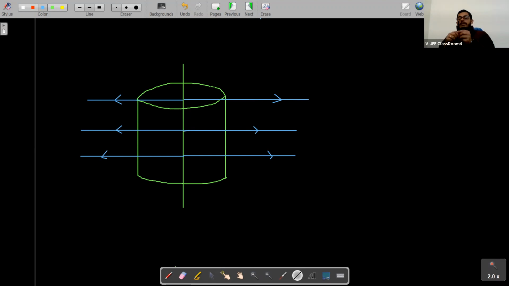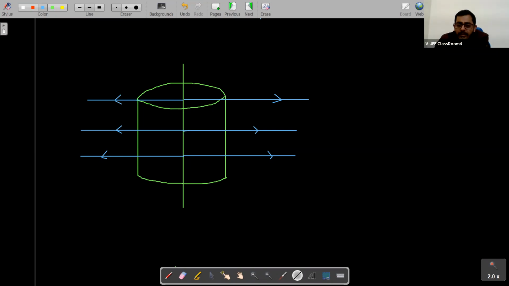If this is a line source, then it will be emitting waves in all directions. So what kind of surface will you make here, which will be equidistant from all the points on the source? That surface will be cylindrical, right? That is what we talked about for wavefronts. So this will be the direction of wave, and this will be cylindrical.